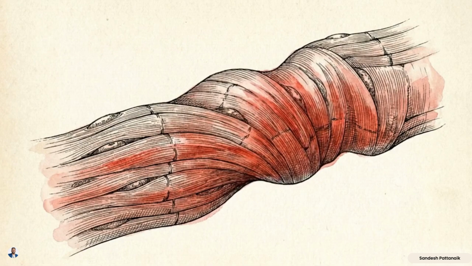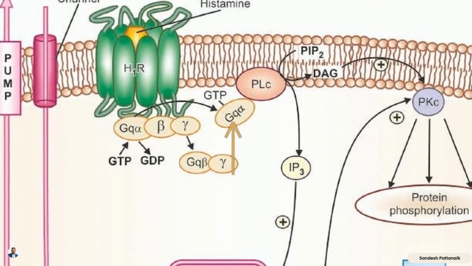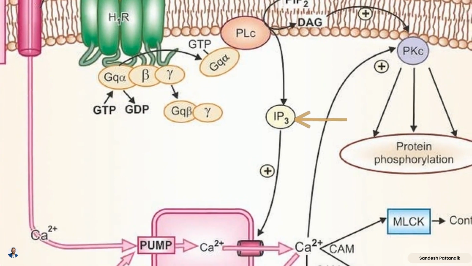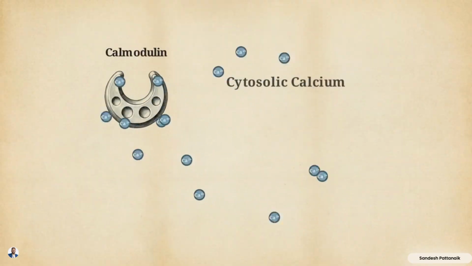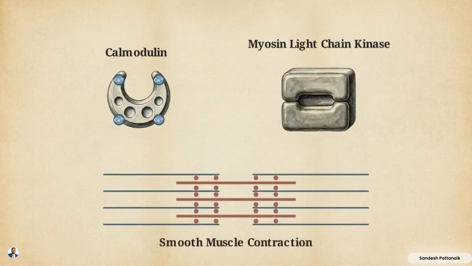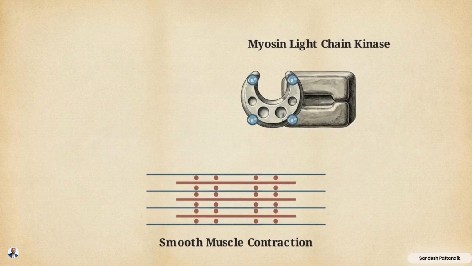This schematic details the phospholipase C pathway in a smooth muscle cell reacting to histamine via the H1 receptor. Upon activation, the GQ alpha subunit targets phospholipase C beta. This enzyme hydrolyzes PIP2, splitting the specialized lipid into 2 distinct second messengers, IP3 and DAG. The water-soluble IP3 diffuses deep into the cytosol, triggering a release of stored calcium from the endoplasmic reticulum. This sudden flood of cytosolic calcium binds to calmodulin, which in turn activates myosin light chain kinase, driving the physical contraction of the smooth muscle.